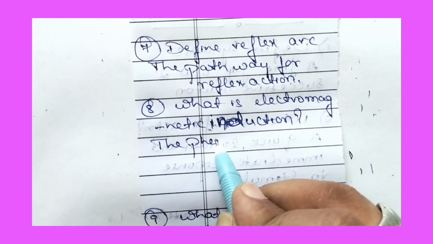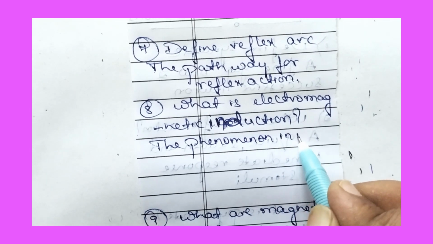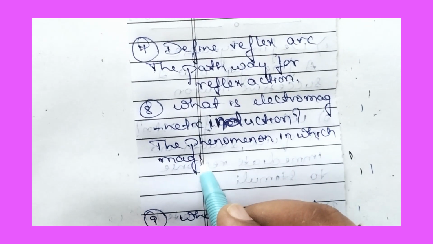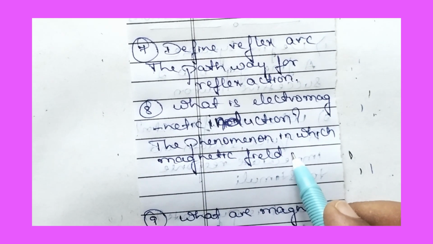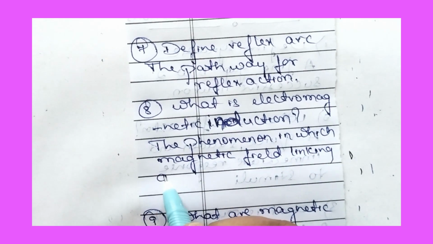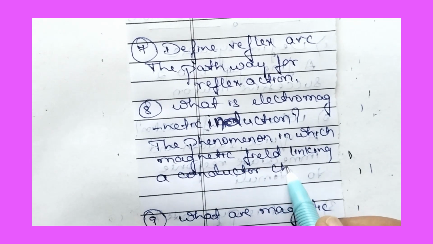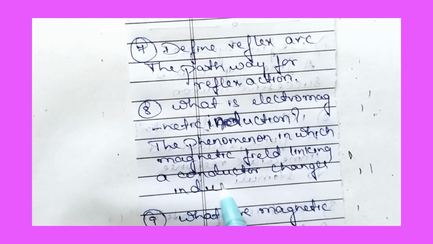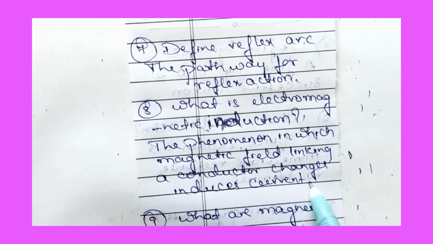The phenomenon in which the magnetic field linking a conductor changes and induces current.